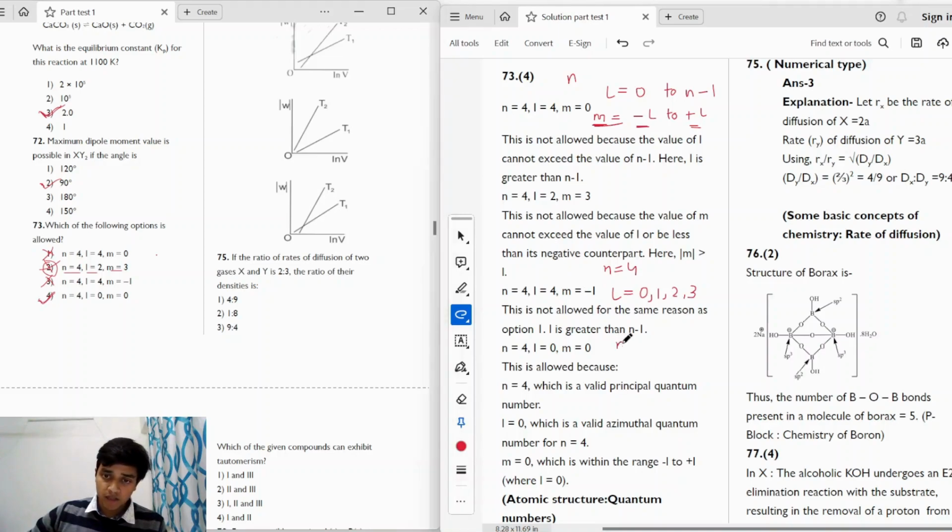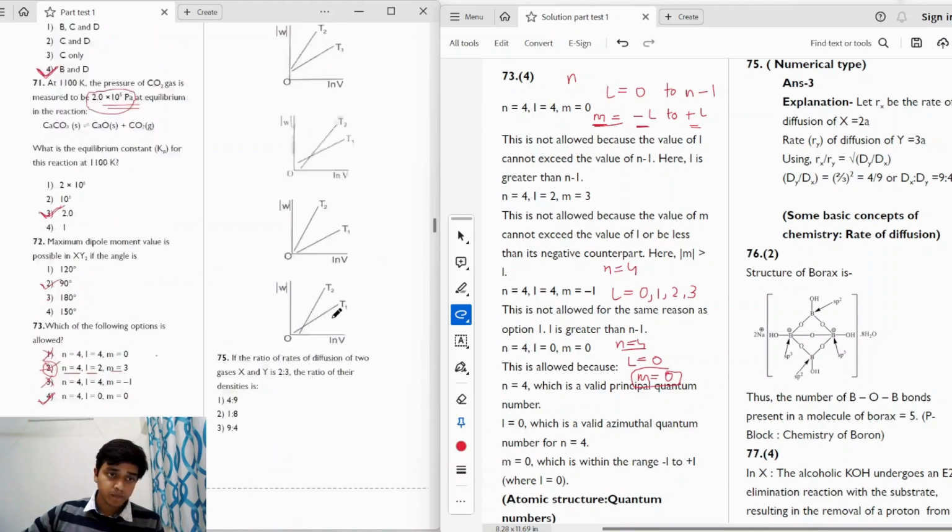Let's review it. We have n equal to 4. So for n equal to 4, l equal to 0 is a permitted value, whereas m equal to 0 will also be a permitted value. Moving on to the next question.